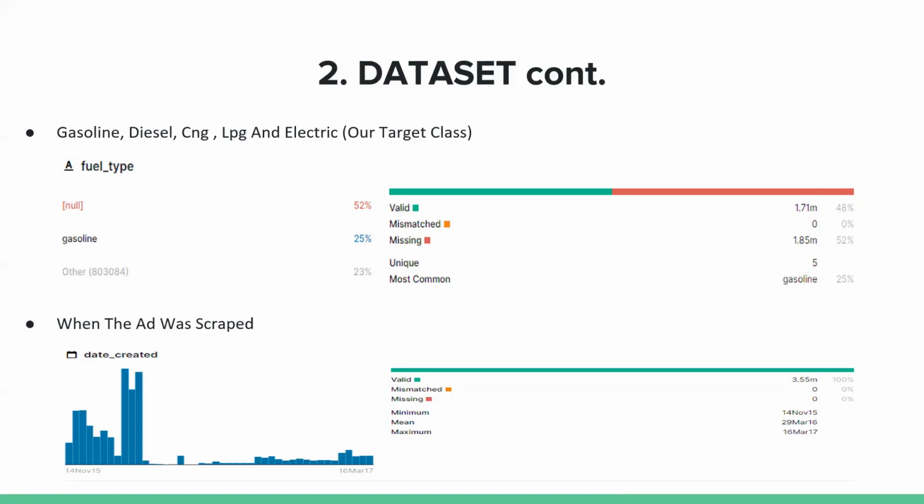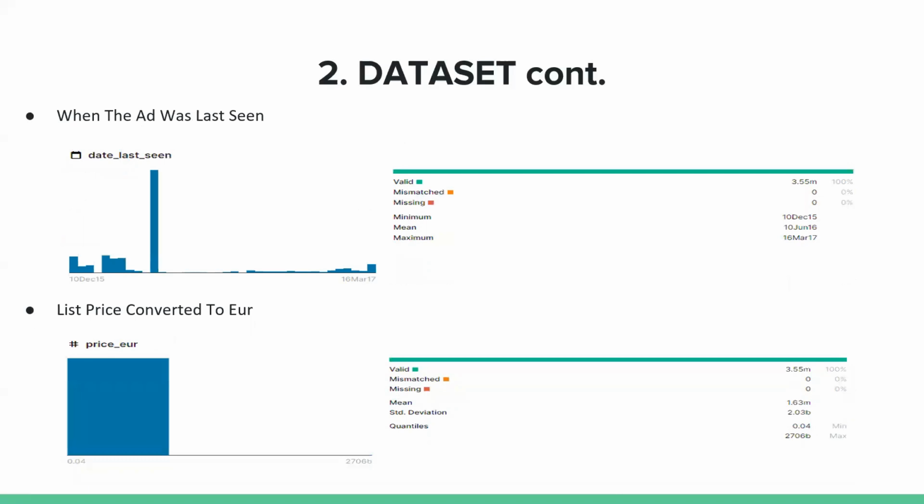Date created is when the ad was first scraped. This is a continuous feature, and it has no missing values. And date last seen is when the ad was last seen. This is a continuous feature, and it has no missing values. Price euro is the price converted to euro. This is a continuous feature, and it has no missing values.